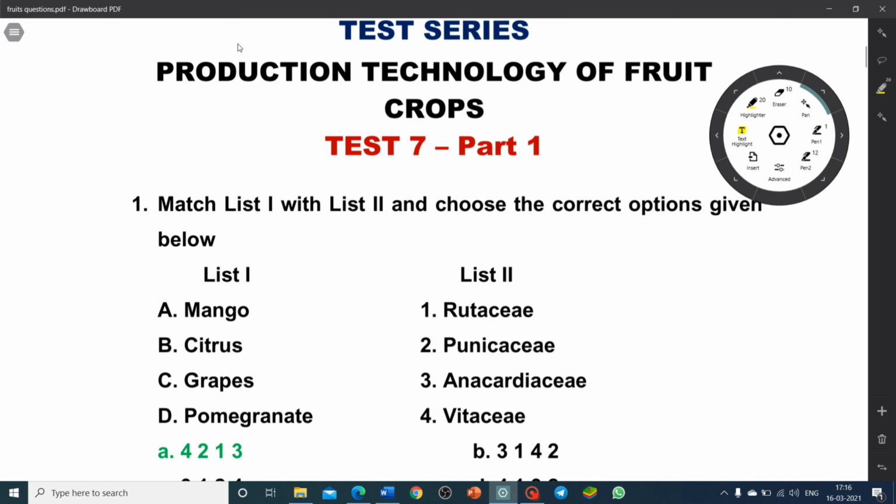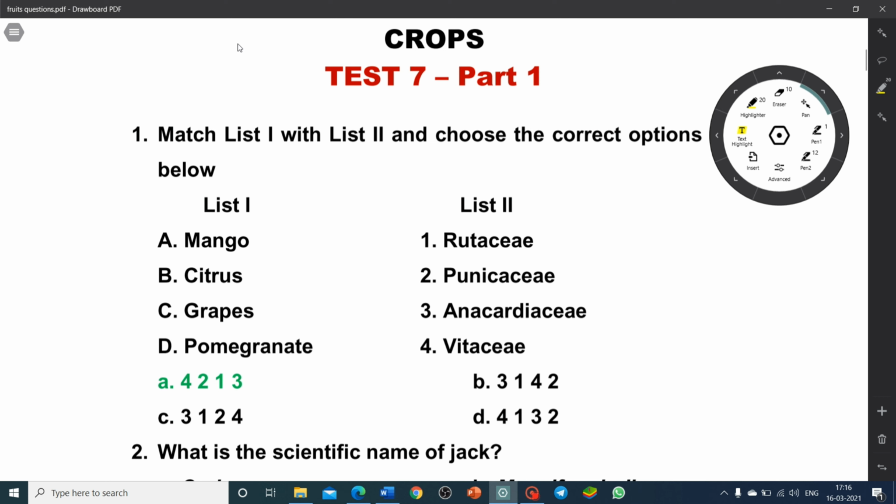First one, match the following. Mango belongs to the family Anacardiaceae. Cashew also belongs to the same family. Citrus belongs to the family Rutaceae. Curry leaf also belongs to the family Rutaceae. Grapes, Vitaceae. Cissus quadrangularis also belongs to the same family, Vitaceae. Pomegranate, Punicaceae. So the correct option is A, 4, 2, 1, 3.